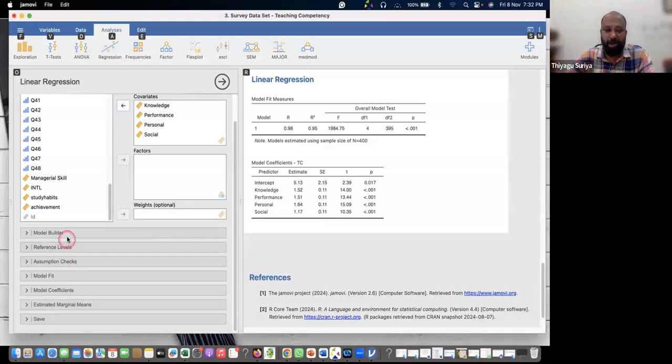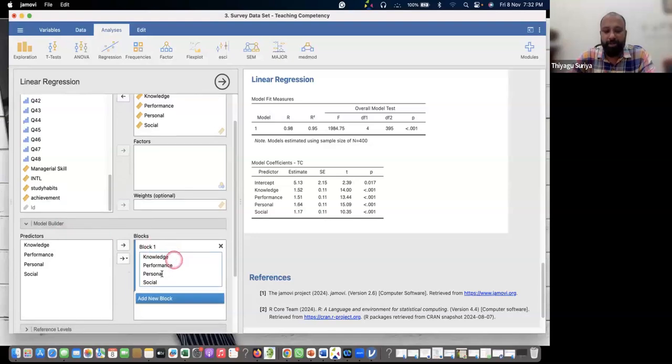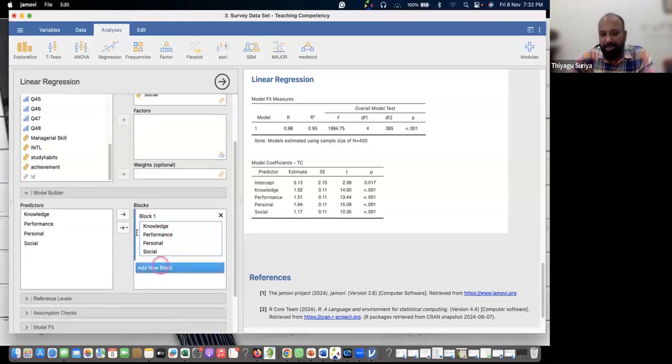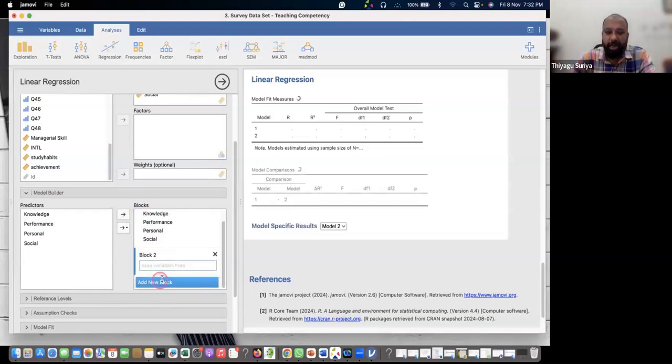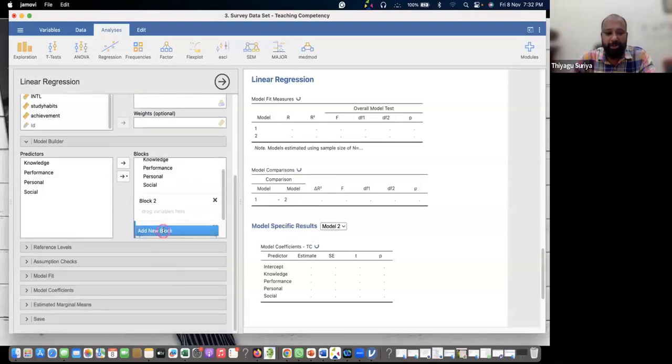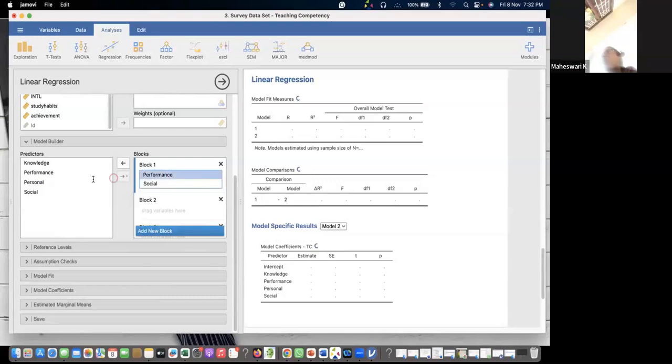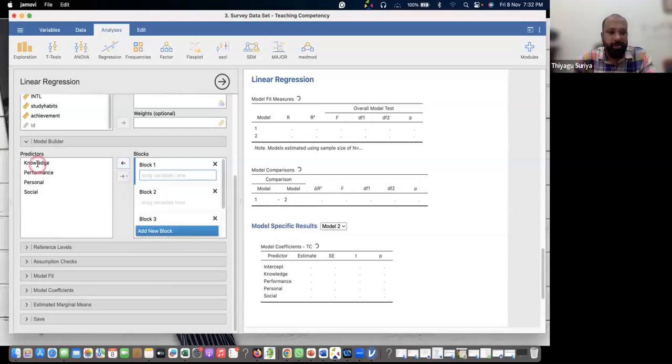How to do this? Go to the model builder. When you go to the model builder, what is showing here? All four blocks come here first. Instead, I'm just adding blocks. I'm going to add three blocks. I'm removing this other one. The first one I'm keeping knowledge.